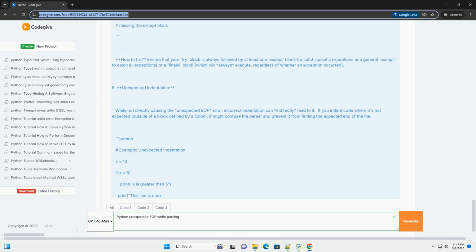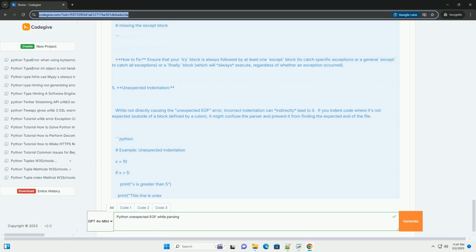3. Missing colon. In Python, colons are crucial for defining the start of indented blocks within control flow statements, for example if, else, elif, for, while, function definitions, def, class definitions, class, try, except blocks, and with statements. Forgetting a colon will lead to this error if the interpreter expects an indented block.